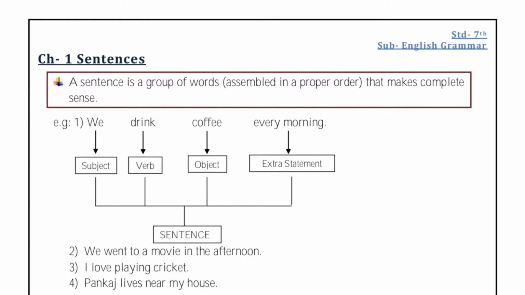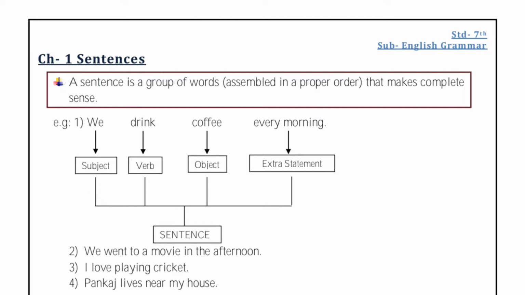According to the definition here, a sentence is a group of words assembled in a proper order that makes complete sense. So by that we get to know what sentences are. Sentences are groups of words that make complete sense. This is the definition you have been studying since your first day when you learnt grammar, right? But I added a little thing: assembled in a proper order.